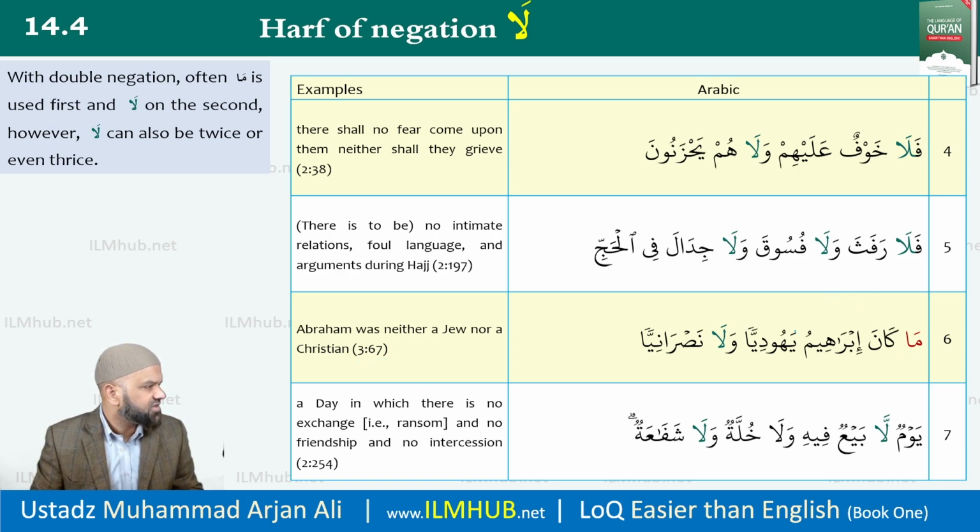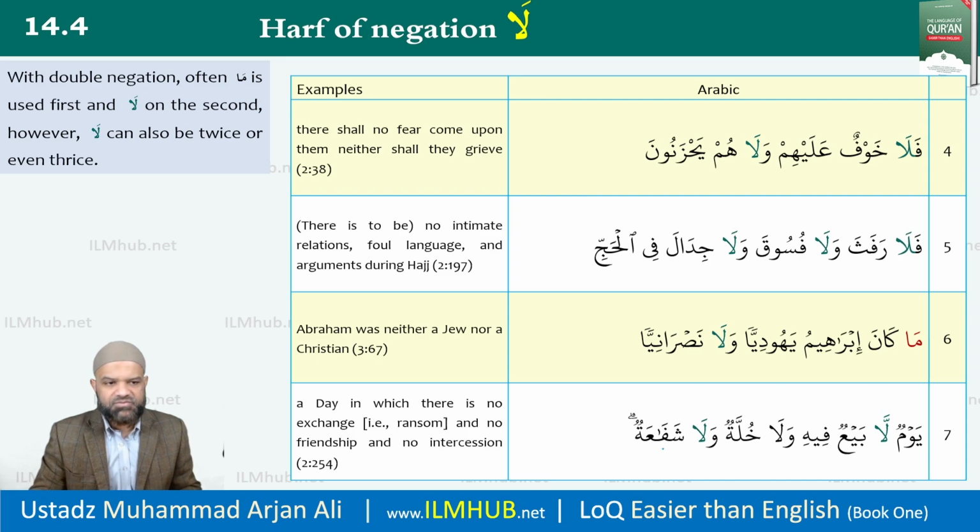In the 7th and last example on the screen, we have 3 uses of la. We have here the first la, the second la, and the third la. So yawmun, a day, la bay'un fihi, there is no buying or exchange on that day. Wala khullatun, nor is there friendship. Wala shafa'atun, or intercession. Of course, it is talking about the day of judgment. Whatever we are going to earn, we're going to earn in this dunya, and may Allah subhanahu wa ta'ala's mercy be upon us, because on that day there is no ransom, there is no friendship, there is no intercession except by the permission of Allah Azza wa Jal.